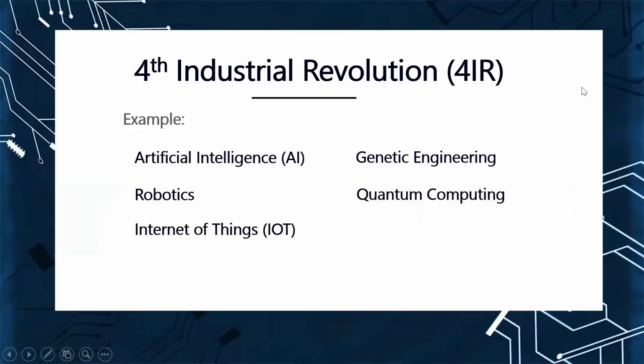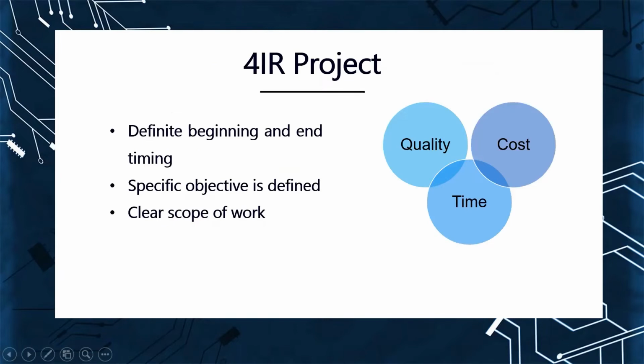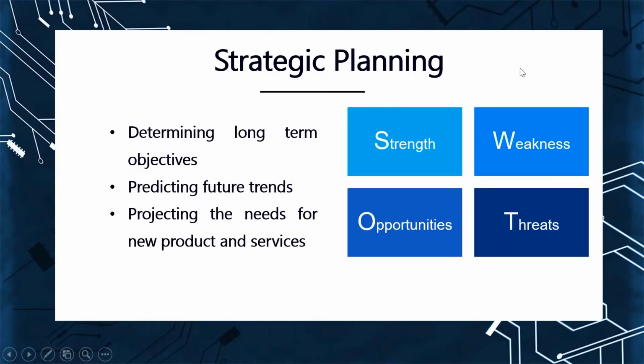Next, the 4IR examples. Artificial intelligence, AI, which we implement in this project. Next is robotics, Internet of Things, IoT, genetic engineering, and also quantum computing. Next, the 4IR project defines beginning and end timing. Specific objective is defined. Clear scope of work. So for the next slide, Fatin will continue.